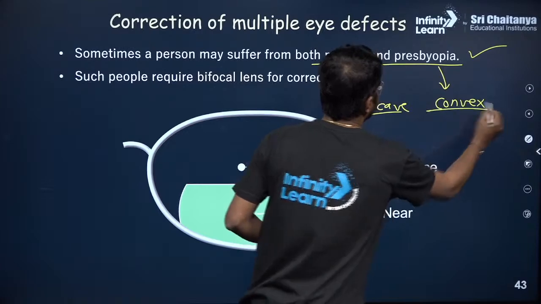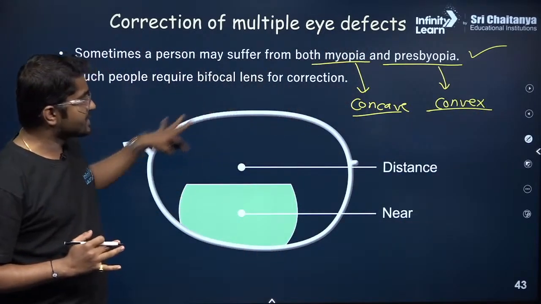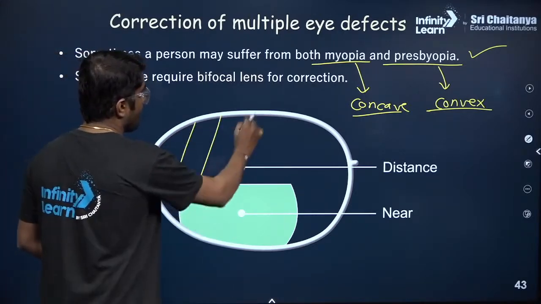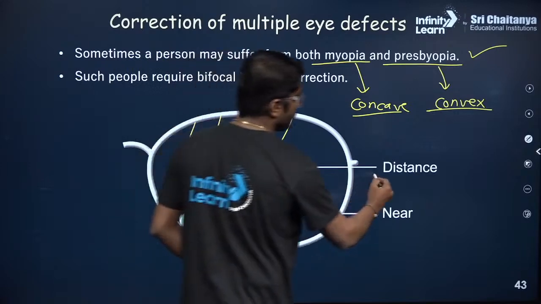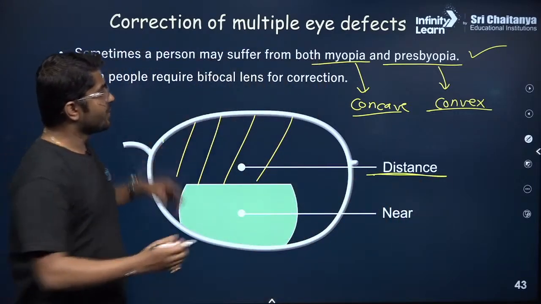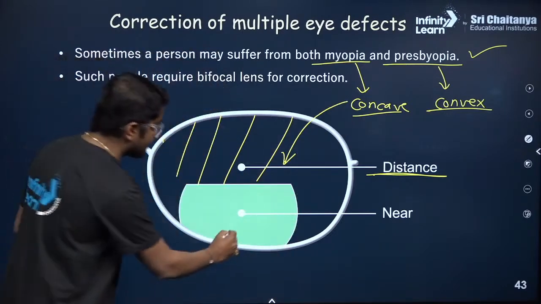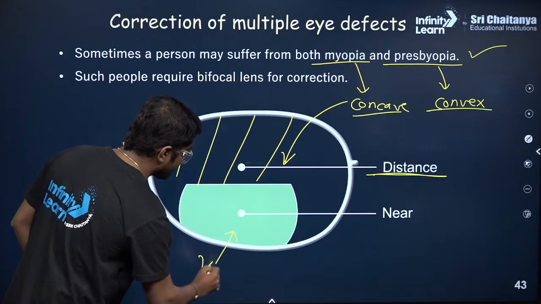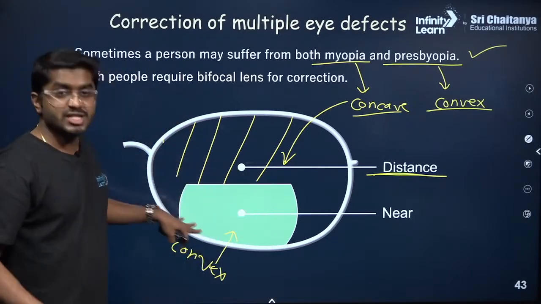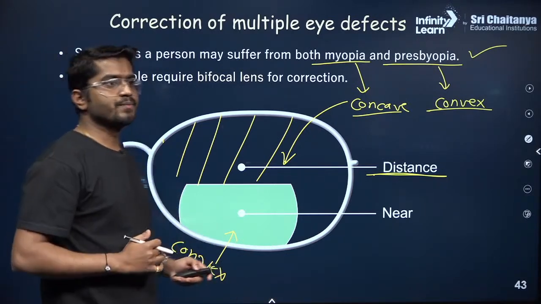So this is called a bifocal lens. Sometimes you may have seen a lens where one region of the specs is used to look at objects which are very far away. This region is concave shaped, and this one is convex. The convex region is used to look at objects which are very close.